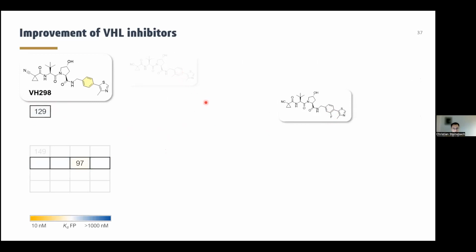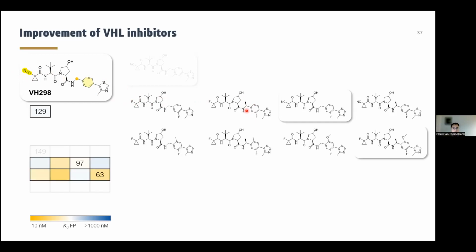Next, we wanted to improve these compounds in some further iterations. And we substituted this cyano capping group with fluorine. And at the benzylic position, we installed an S-configured methyl group. Both modifications were previously reported to improve the binding affinity. With respect to the double-substituted derivatives, this compound with this methyl group, fluorine, methoxy, and fluorine again, was now the best compound.